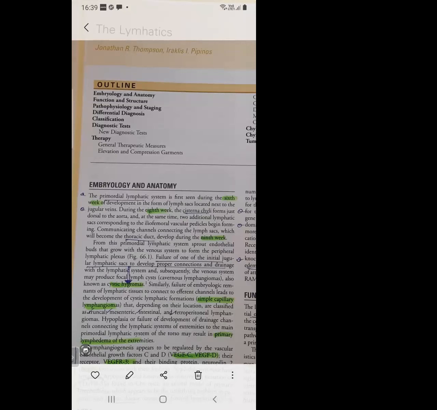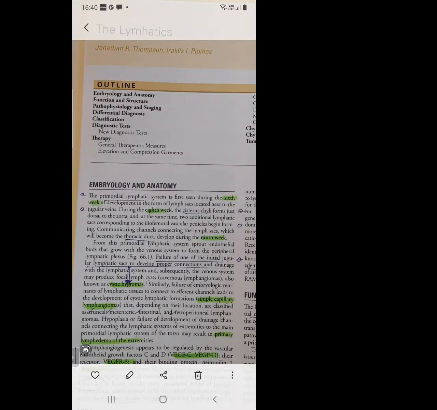You have to know 3 definitions. What is cystic hygroma? What is simple capillary lymphangioma? And what is primary lymphedema of the extremities? How are these 3 forming? First is cystic hygroma. It is the failure of one of the initial jugular lymphatic sacs to develop proper connections and drainage with the lymphatic system and subsequently the venous system, which forms a cystic hygroma.